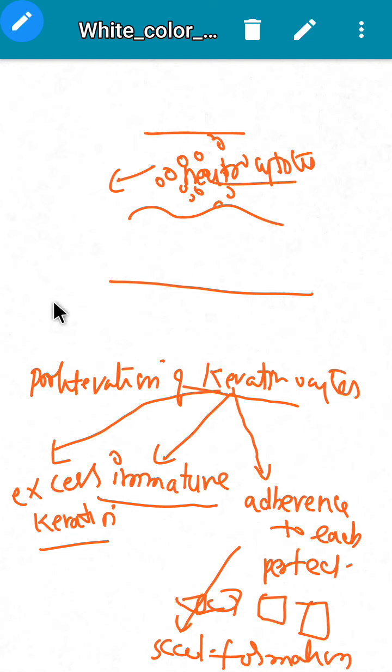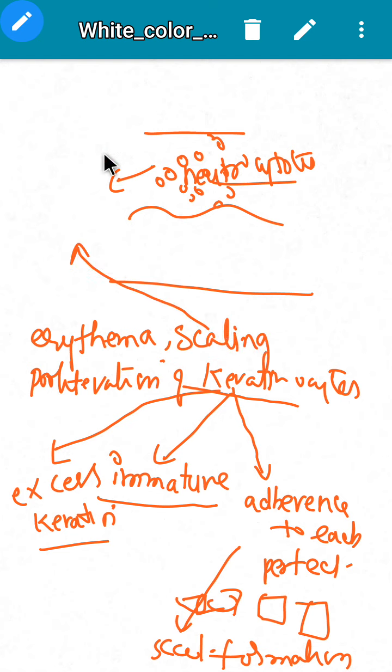As it is an inflammatory condition, there will be erythema. So as I told you, as the cells are not adherent to each other well, it results in scaling. These scales are silvery white in color.